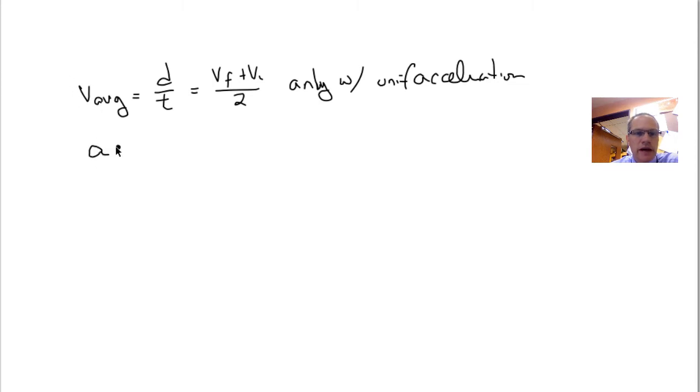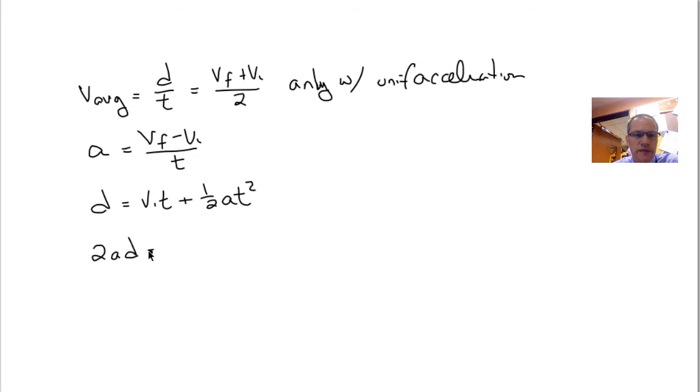The second equation, we have acceleration is equal to the final velocity minus the initial velocity over time. The third one is the first one that we derived, which is d is equal to v initial times time plus 1/2 at squared. And the last one is 2ad is equal to Vf squared minus Vi squared.